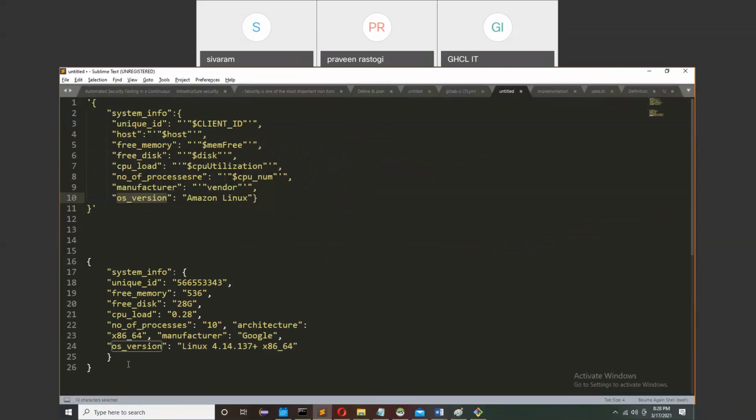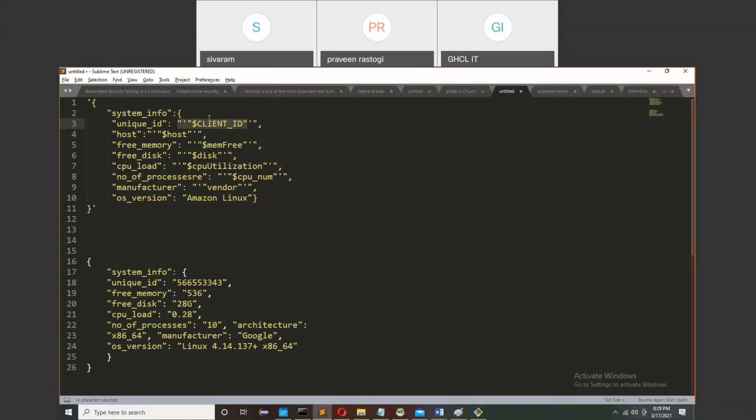The way to share the data in JSON format is that first you calculate the dynamic value, and that dynamic value you write in this way in your file. Once your script executes, it will calculate the client ID first and place the value here.